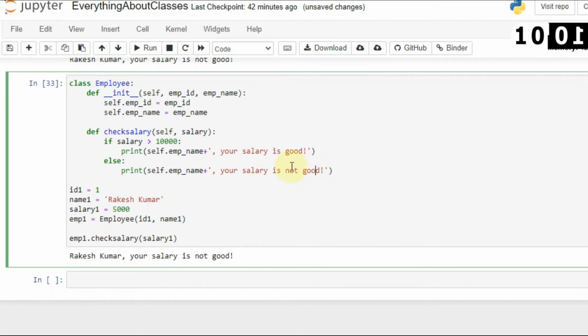Even you can print your salary, and if you want to print the salary, you can say your salary, and then I will say the salary is 5,000 or 10,000 or whatever it is. So it will show me that your salary is not good. So let's run it again.